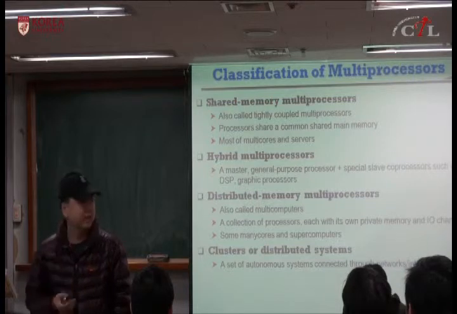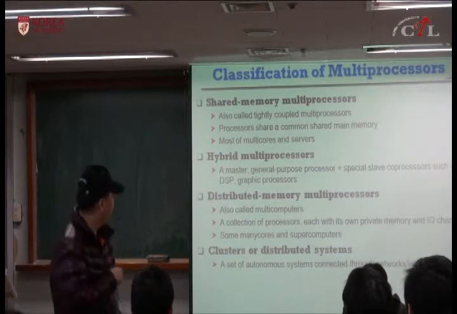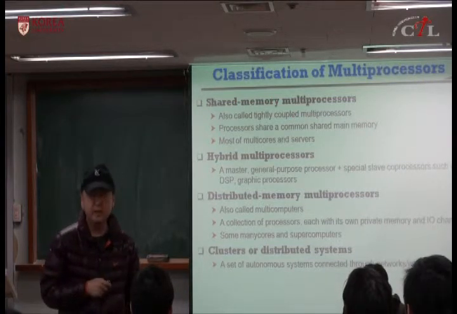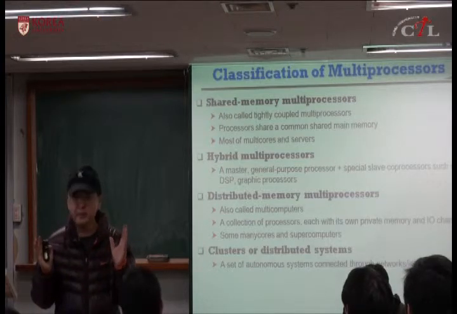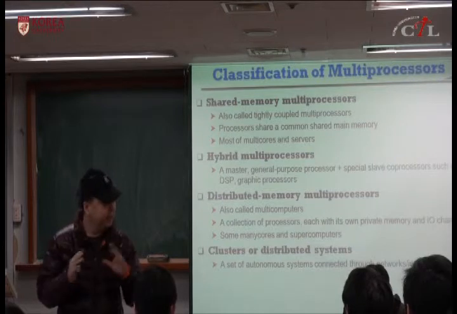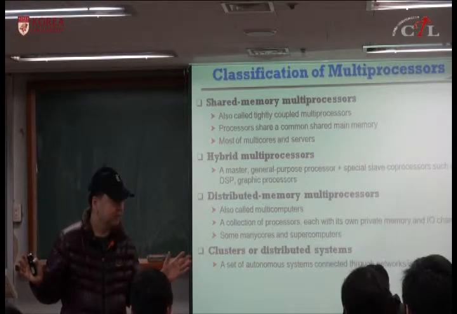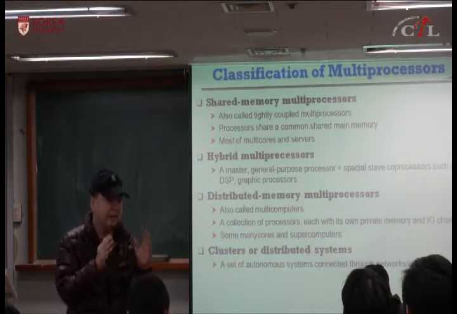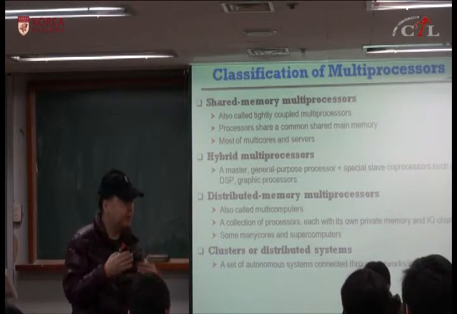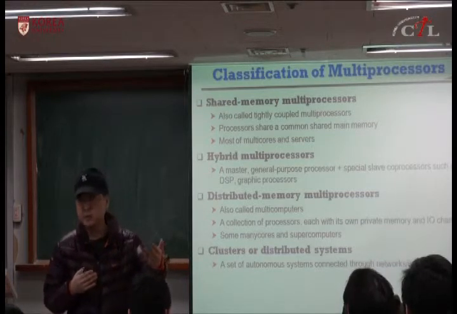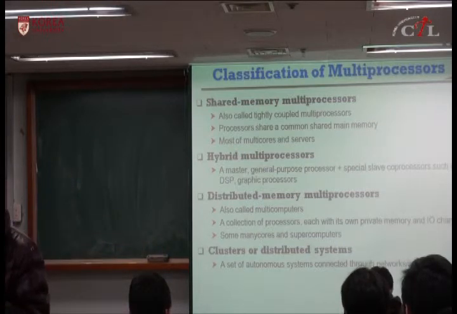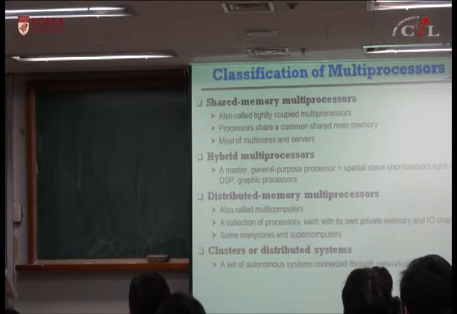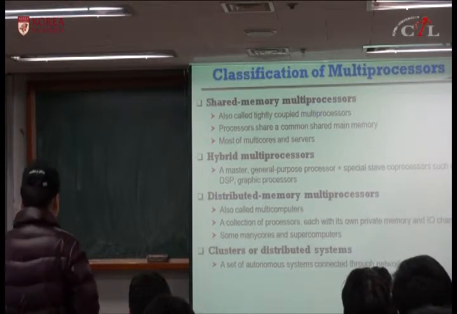Most of these single chip multi-cores belong to shared memory multiprocessors, which means most of the main memory can be referenced by any of the processors or processor cores. And because they can communicate through the memory, because one processor can write to a shared memory and the other processor can read from the shared memory, they can communicate. And these are called shared memory multiprocessors.